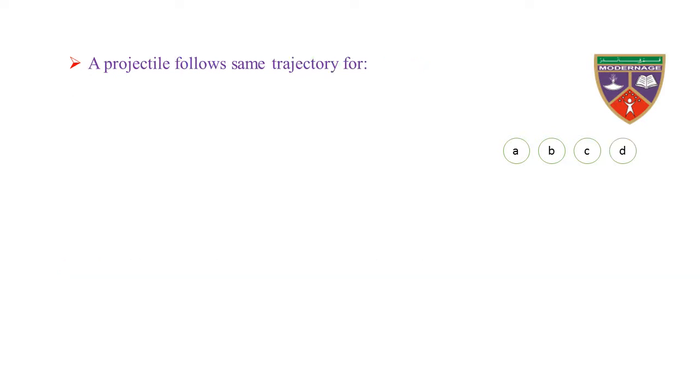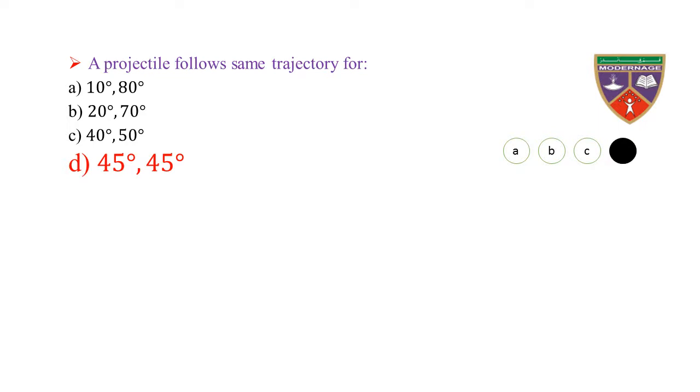A projectile follows the same trajectory for which pair? Option A 10 degree, 80 degree, option B 20 degree, 70 degree, option C 40 degree, 50 degree, option D 45 degree, 45 degree. The key is 45 degree, 45 degree. Therefore, the correct option is D.